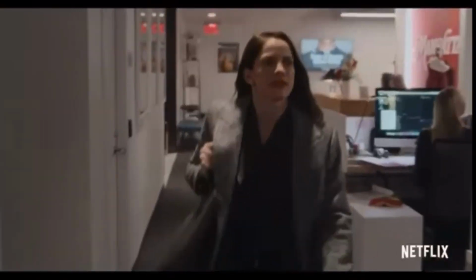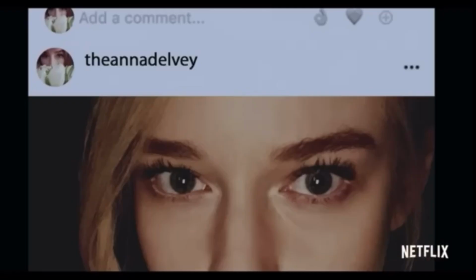A great example of media manipulation is the Netflix series Inventing Anna, based on a true story of Anna Sorokin. She pretends to be a wealthy German heiress, scamming friends, banks, and businesses out of thousands of dollars. But the way the media present her story makes her seem less like a criminal and more like a misunderstood genius. In the show, many techniques to persuade people can be seen.